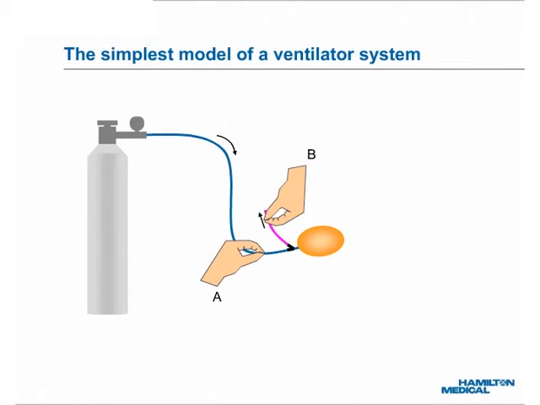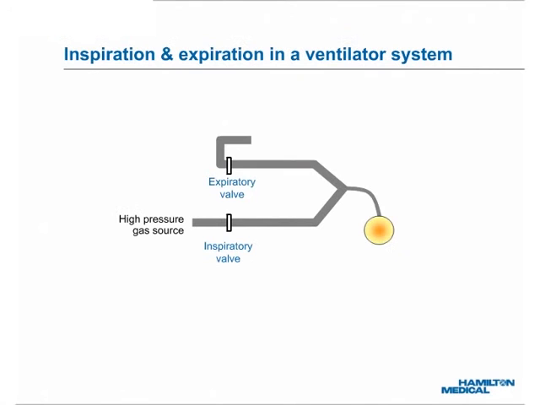With the two hands, the balloon inflation and deflation process may be fairly well controlled with respect to timing, magnitude, and speed. In a real ventilator system, hand A is replaced with an inspiratory valve, and hand B with an expiratory valve.